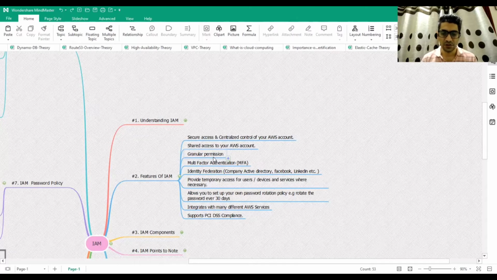So you can go fine with the services and with the level of permissions, whether we want to give read permissions, write permissions, or delete permissions. Those are the different sets of permissions that you can give.